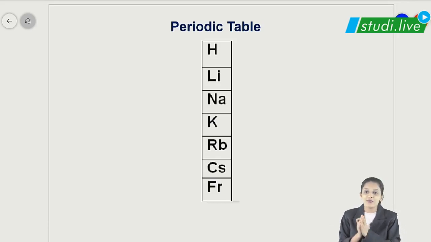In this lecture, we are going to do a very interesting thing, that is, we are going to learn the periodic table elements in an easier manner. Yes students, the periodic table was made so that we can understand and correlate the properties of elements in a better way. But I can see sometimes students find it very difficult to remember the elements of the periodic table. So this is our try for you people so that you can understand the periodic table in a better way.